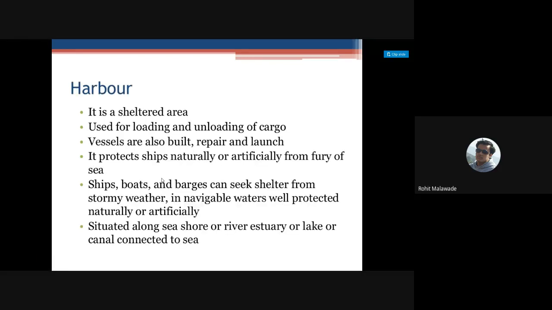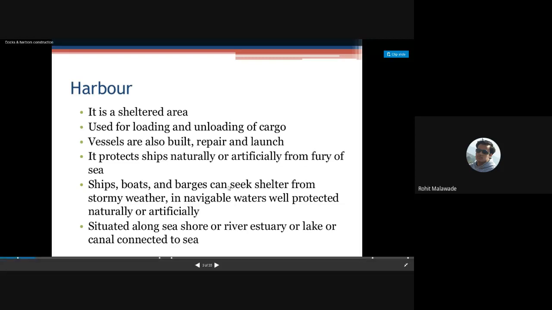Now we will see more detail about the harbor. It is a sheltered area used for loading and unloading of cargos. Vessels, which are nothing but ships, can also be built, repaired, and launched to start their journey. So that is what a harbor is.